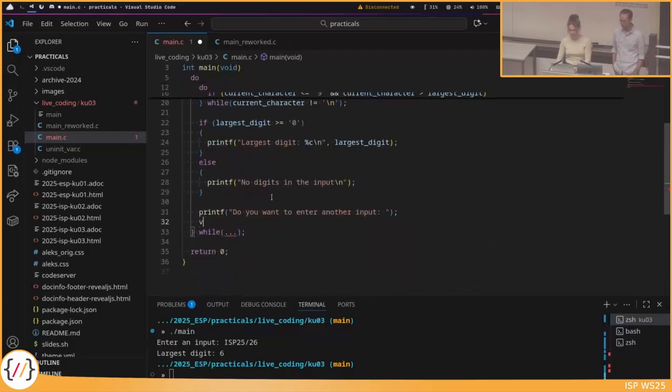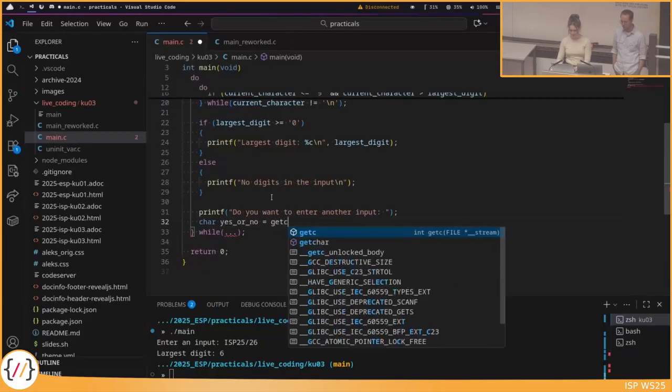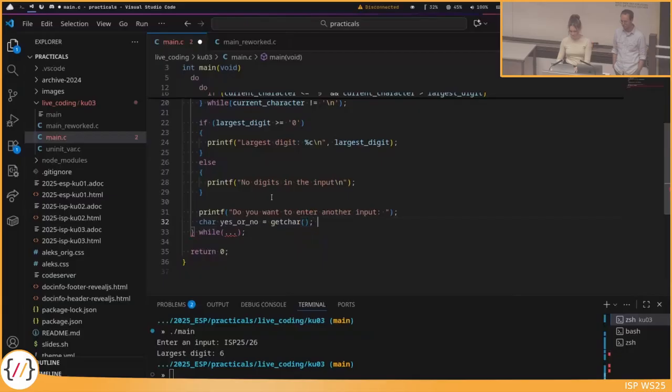Or, well, maybe instead of yes or no, the user will input just Y for yes and N for no, simply because we can only deal with characters at the moment, so it should be good enough.